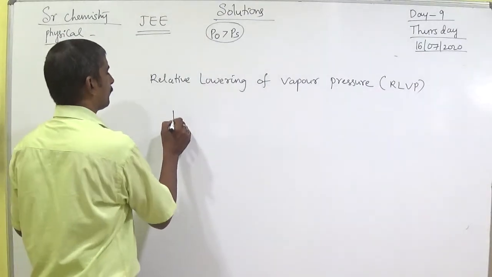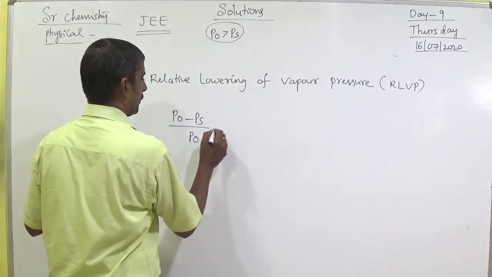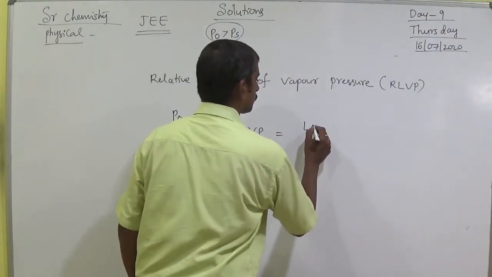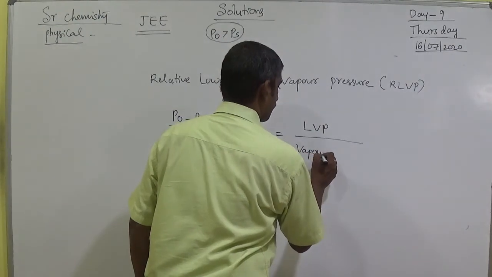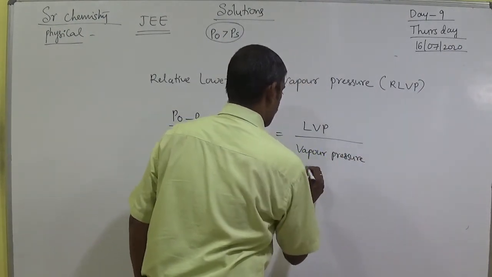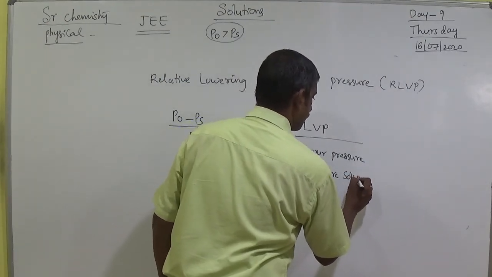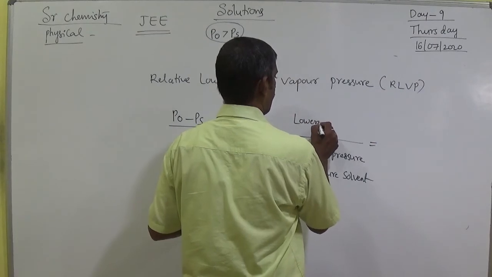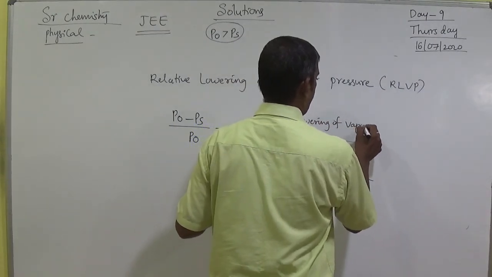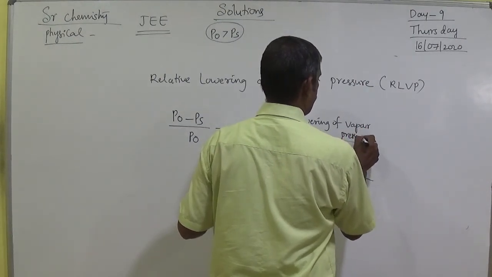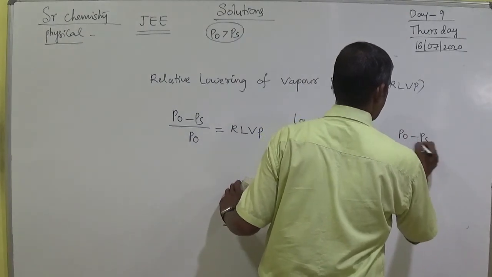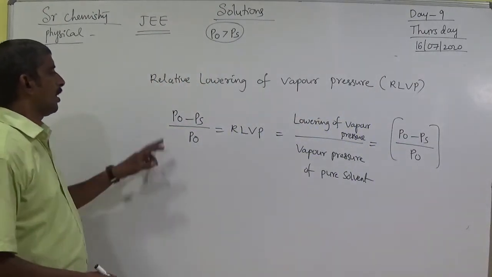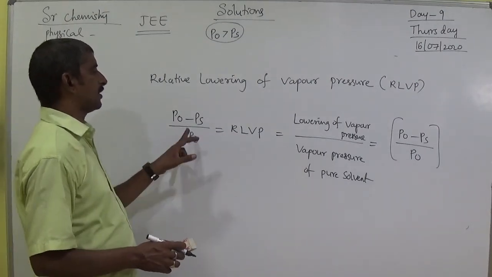Relative lowering of vapor pressure means LVP divided by P0, that is, P0 minus PS by P0, which is RLVP.